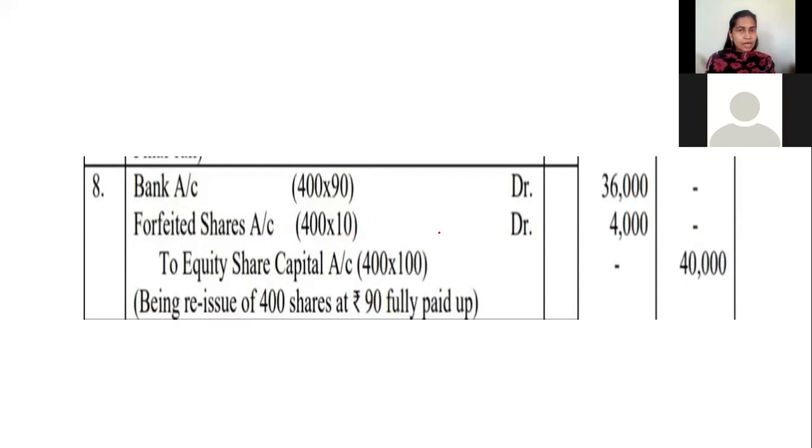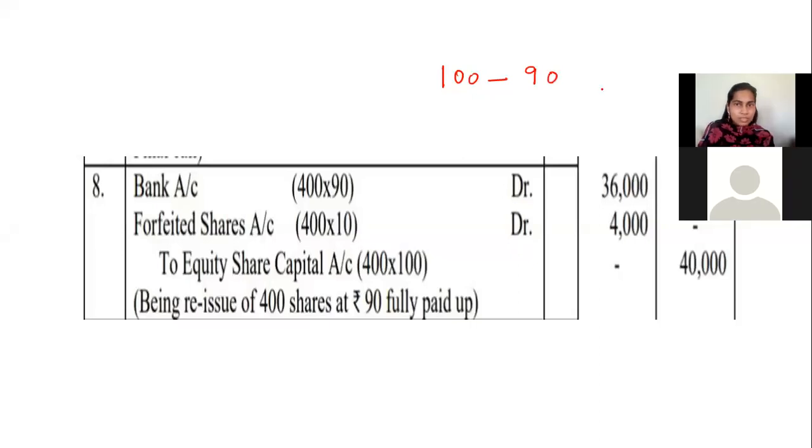Why has the forfeited shares account been debited? Because it is being sold. Yes, sold for how much? It is reissued for 90 rupees per share, right? Yes, 90 rupees you are getting. See, actual rate was 100, but it is reissued for 90 rupees. So it is a loss. Atmika Nayak, want to tell?